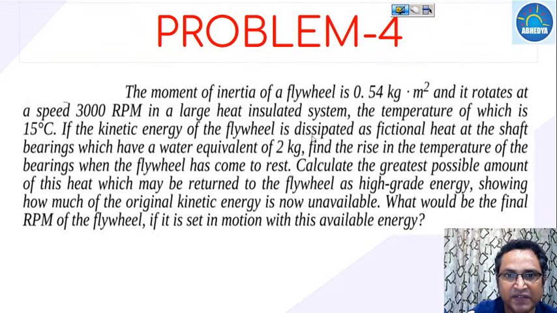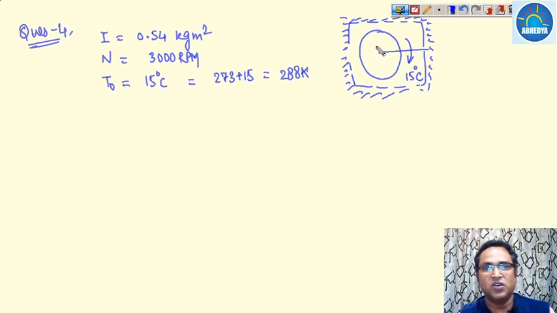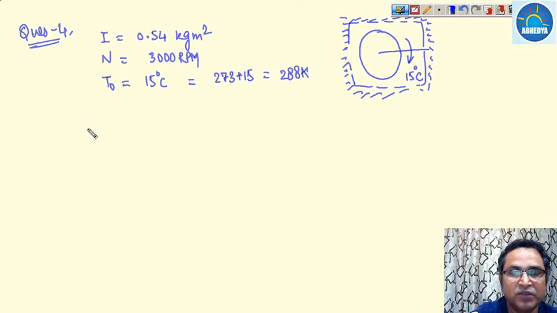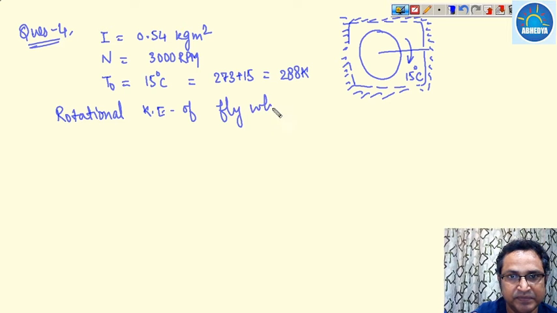If the kinetic energy of the flywheel is dissipated as frictional heat at the shaft bearing, which has a water equivalent of 2 kilogram, then find the rise in the temperature of the bearing when the flywheel has come to rest. Now, when the flywheel is rotating, what is the total rotational kinetic energy of this flywheel before coming to rest?